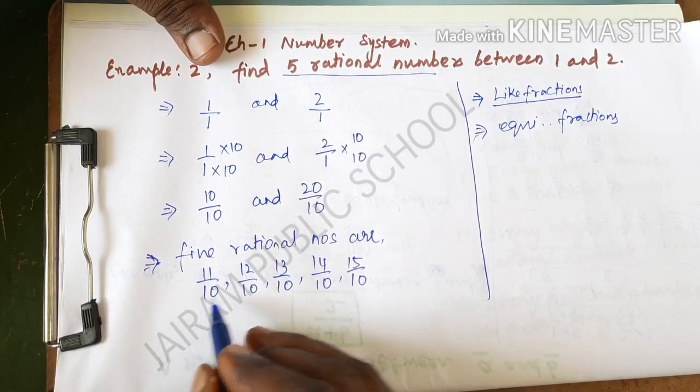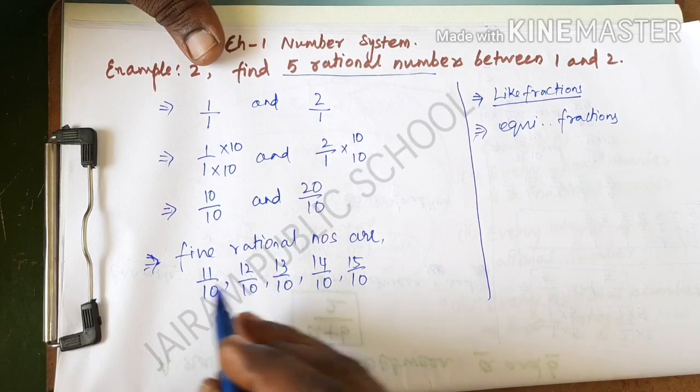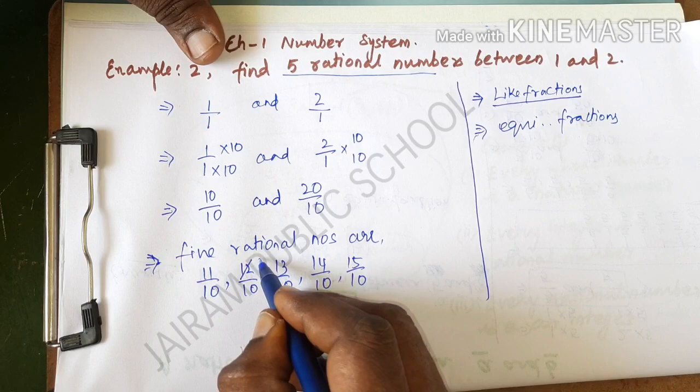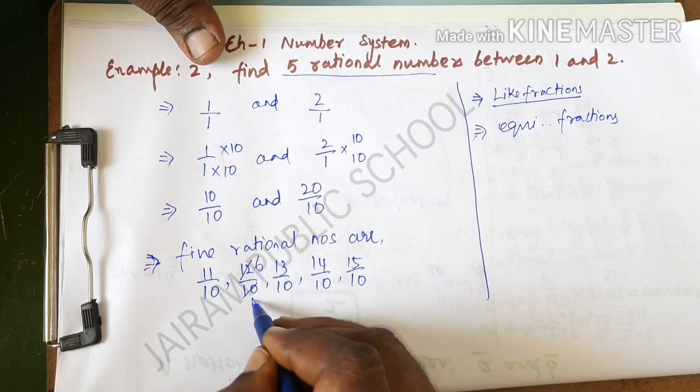And what is the next step? We must write the values in simplest form. So 11 by 10 we can't simplify here, but 12 by 10, by the 2 table, if I divide, 6 2s are and then 5.